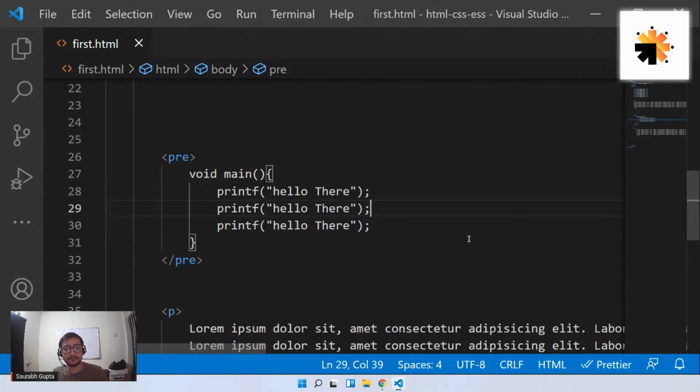Is that clear, everyone? So guys, today's session was very basic. So whoever is new, for them, it might be amazing. It might be something new. But for all the people who are not new to HTML, who have already learned HTML, this might be very basic. But don't worry. We have to start somewhere. So this was the basic. Now tomorrow, it will be amazing because we're going to see all the media elements.